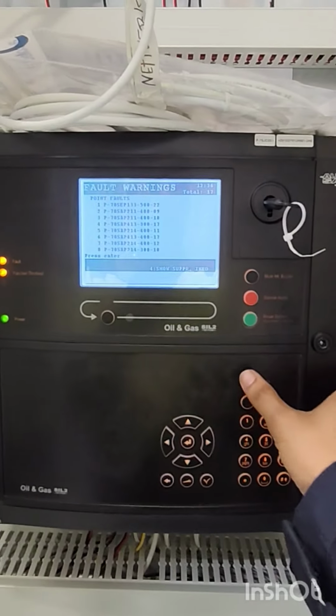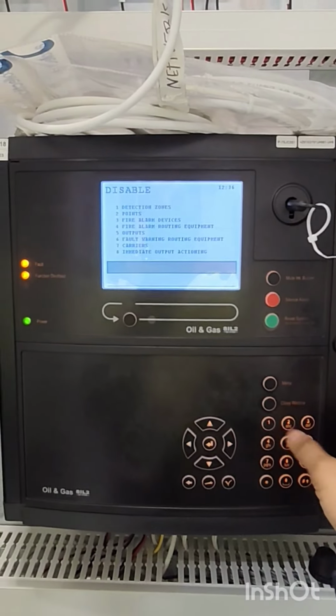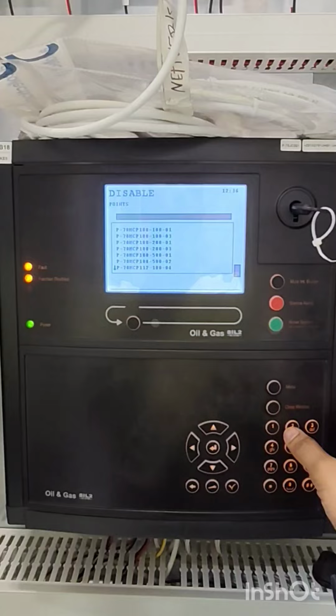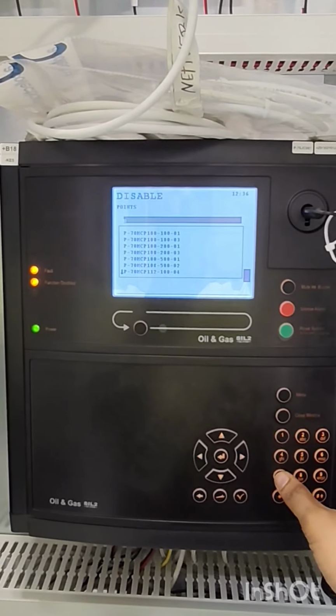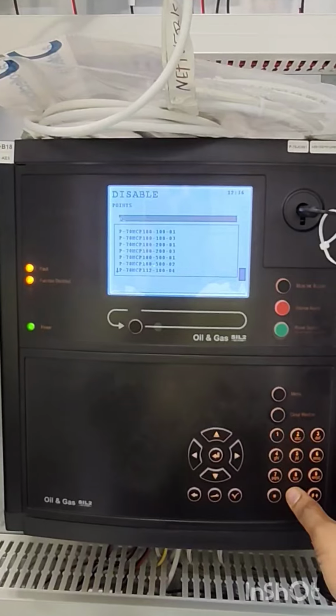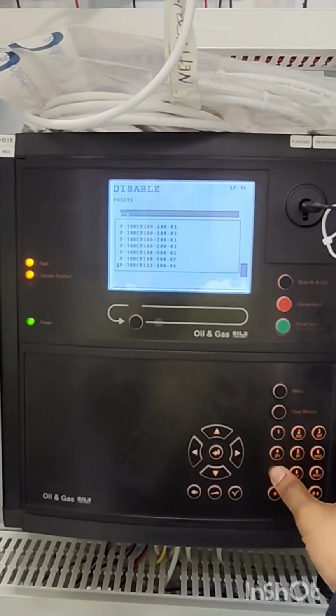So we'll go to menu, then disable, then points, then we'll search for the tags. Okay.